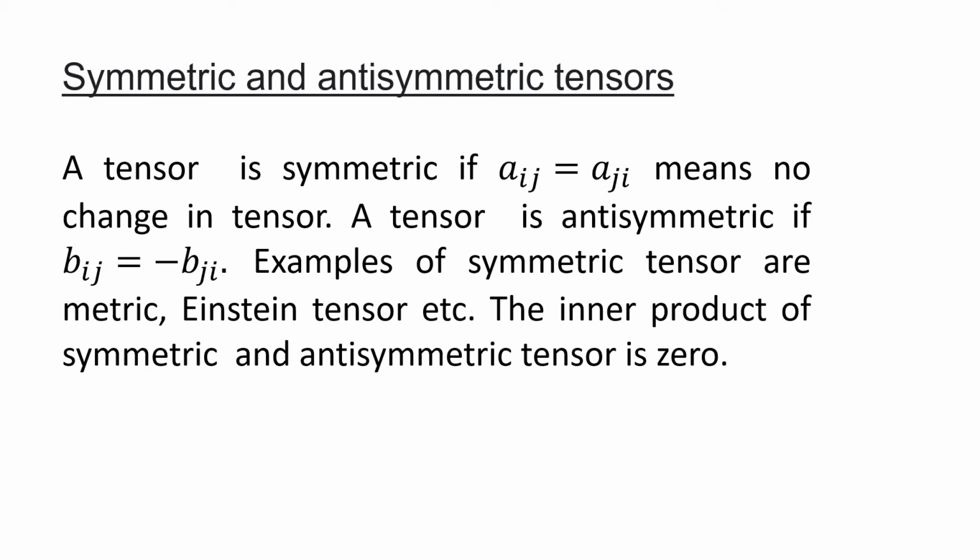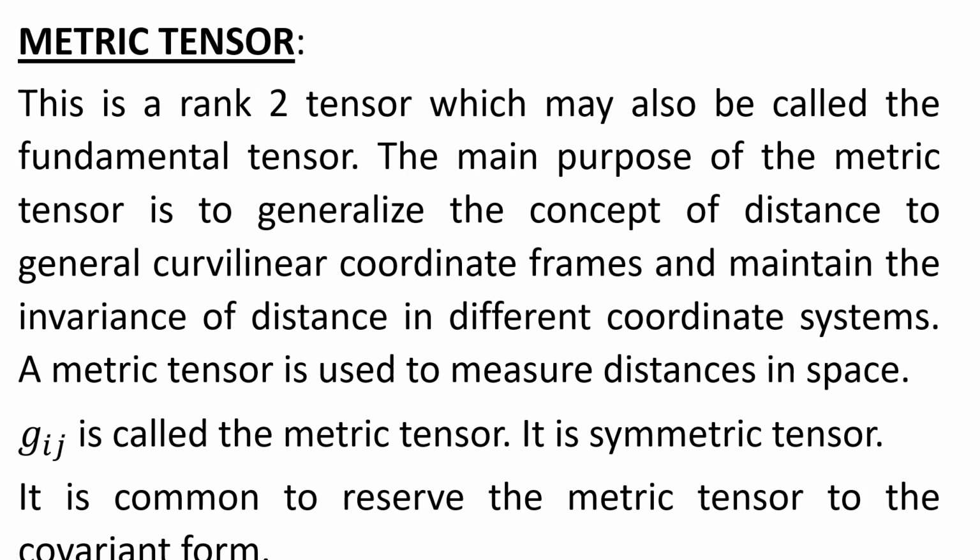Further, this is the metric tensor. The name itself is very clear. Metric means related to distance. This is rank 2, meaning two indices we will be using here. The main purpose of the metric tensor is to generalize the concept of distance to general curvilinear coordinate frames and maintain invariance, meaning the distance is not changing in different coordinate systems. The common symbol is g_ij, as you can see here.